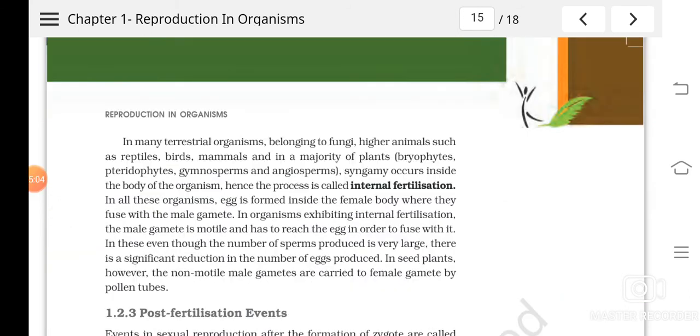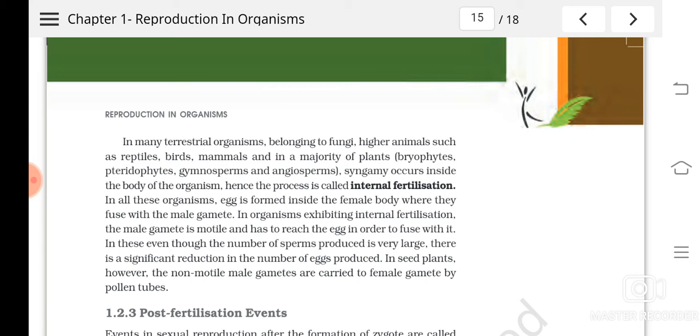So in terrestrial organisms, the syngamy or fertilization mainly occurs inside the body of the females. Like bryophytes, if we take the examples of plants: bryophytes, pteridophytes, gymnosperms, angiosperms, etc. Syngamy occurs where?